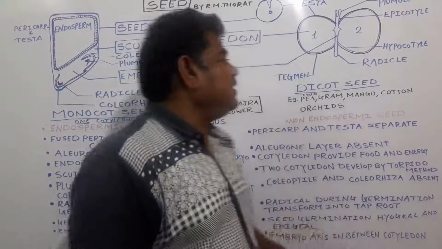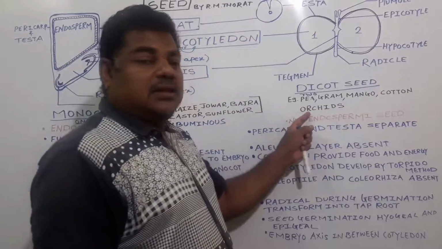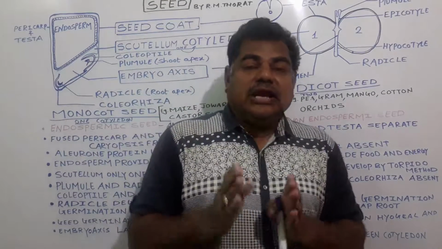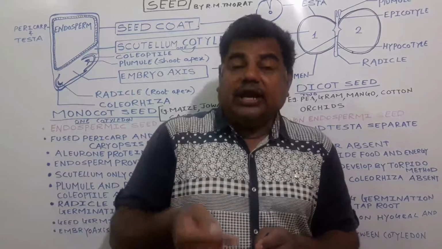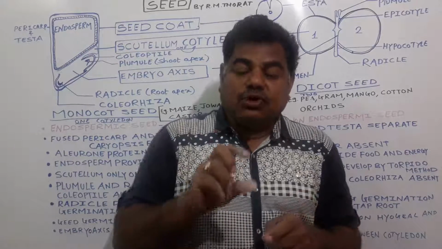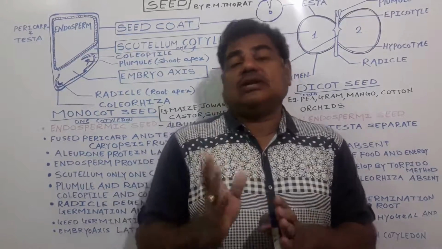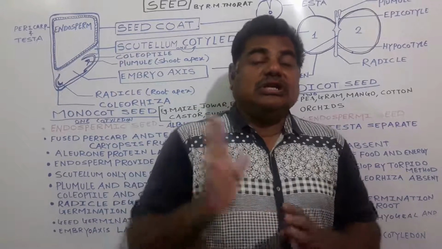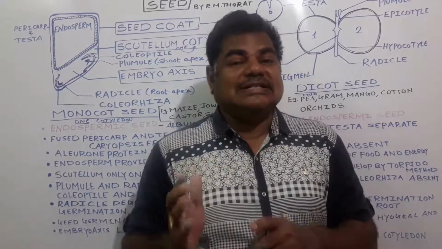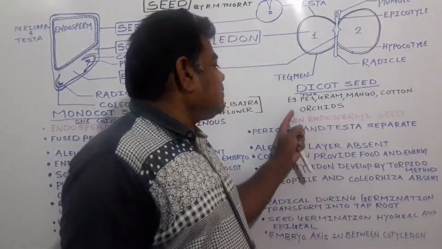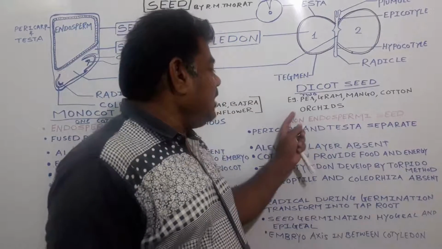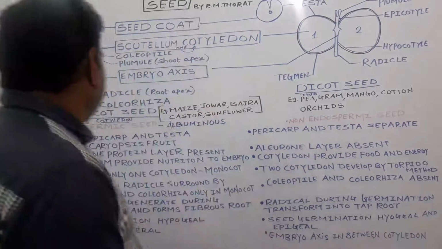In orchids, endosperm gets completely utilized for the formation of the cotyledon. Means it is a non-endospermic seed. It is an exceptional case, like this.